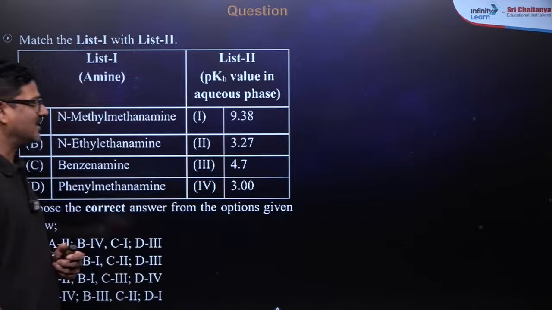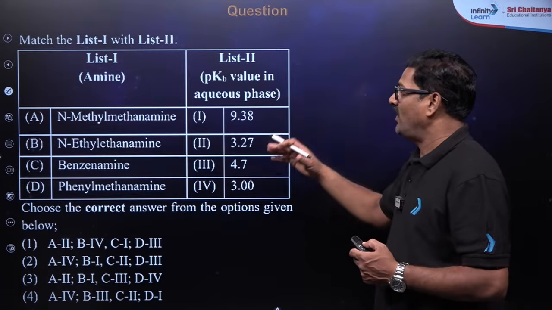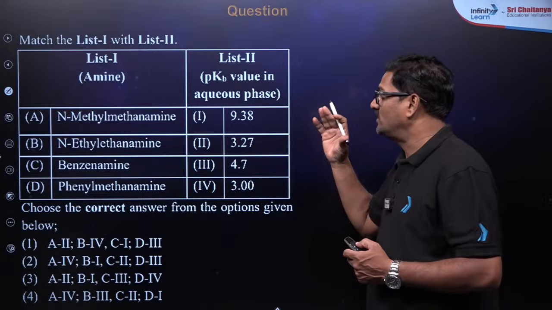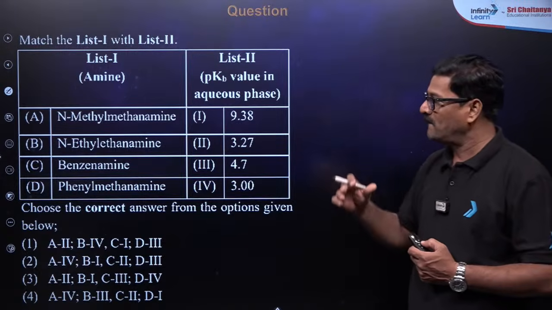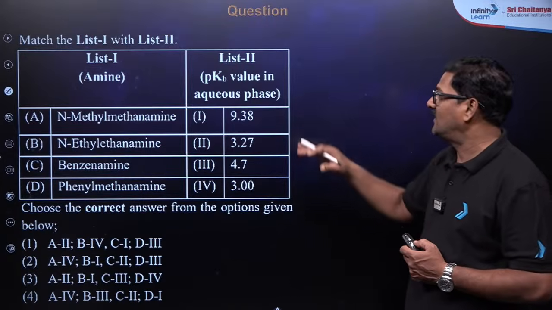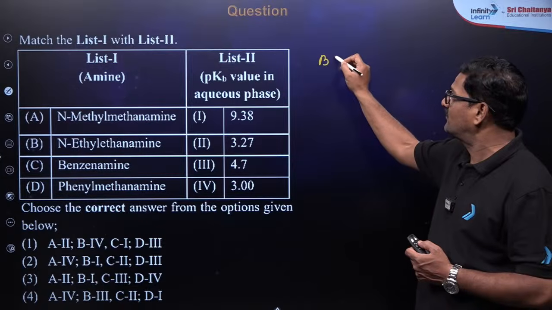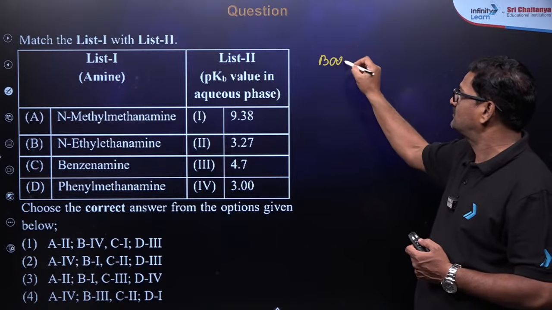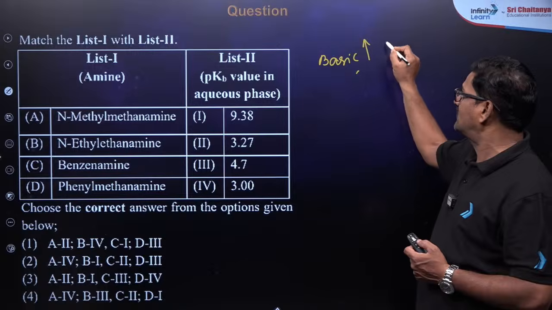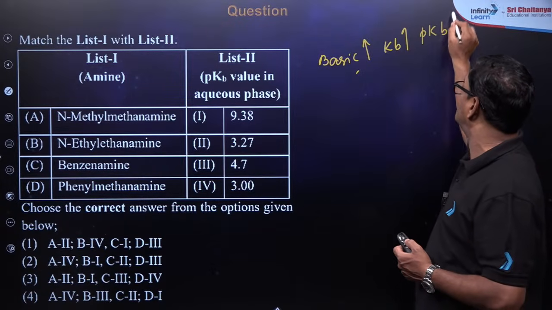Now one more question, here it is. Match list 1 with list 2. Here different amines are given in list 1 along with their pKb values. You check the basic nature. As the basic nature increases, Kb value increases, pKb value decreases.